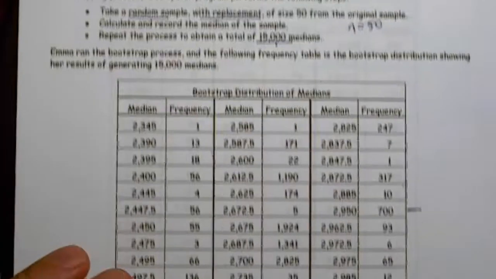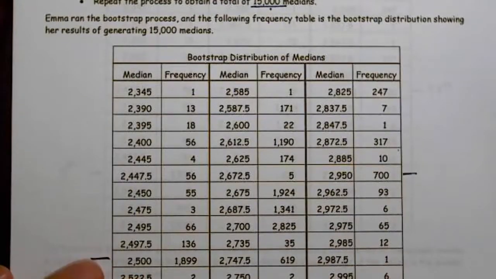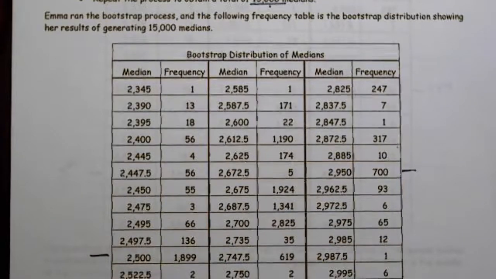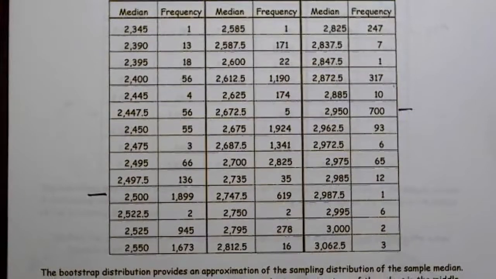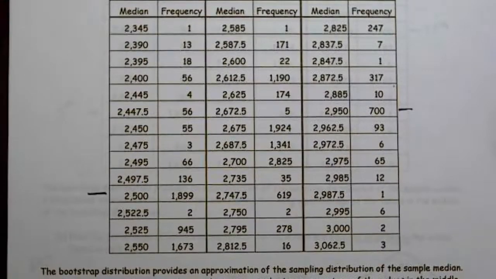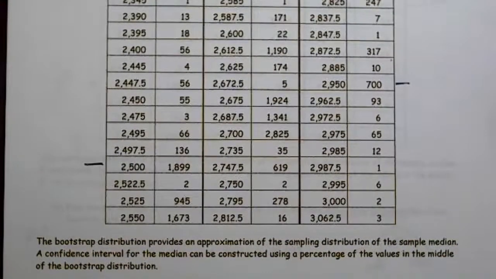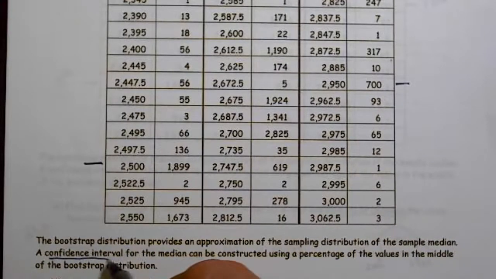So Emma ran the bootstrap process, and the following frequency table is the bootstrap distribution showing her results generated. So it's got this long table, all right? And rarely would you ever have to input the data into the calculator, and this is one of those times that you can kind of avoid it. So the bootstrap distribution provides an approximation of the sampling distribution of the sample median. A confidence interval for the median can be constructed using a percentage of the values in the middle of the bootstrap. So they're saying, ooh, there's that word confidence interval. So this is how this relates to confidence intervals.